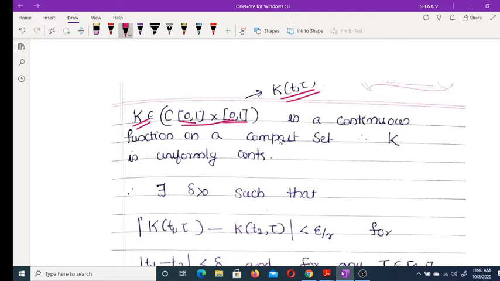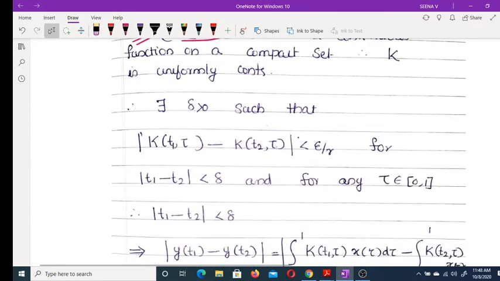Therefore, given epsilon greater than 0, there exists a delta greater than 0 such that modulus of k(t1, τ) minus k(t2, τ) is less than epsilon by r for modulus of t1 minus t2 less than delta and for any τ belonging to [0,1]. Why? This is the definition of uniform continuity.